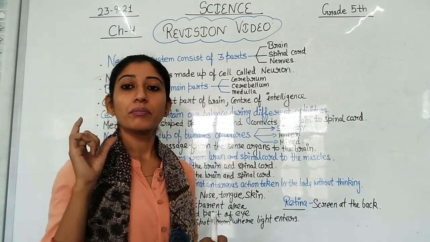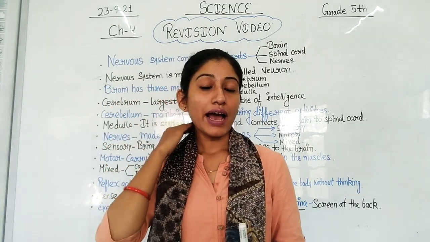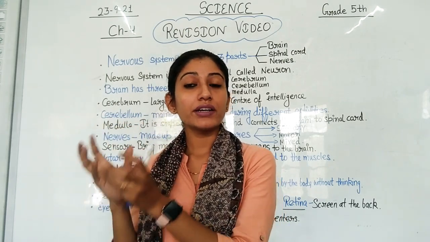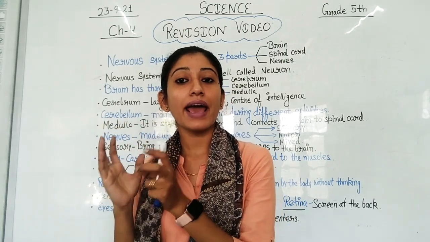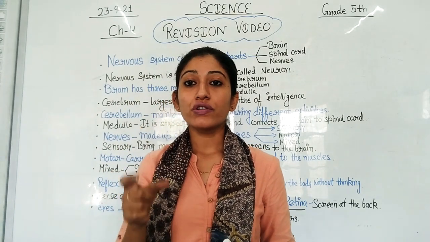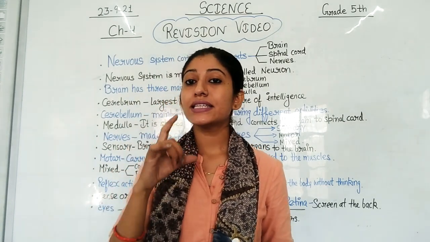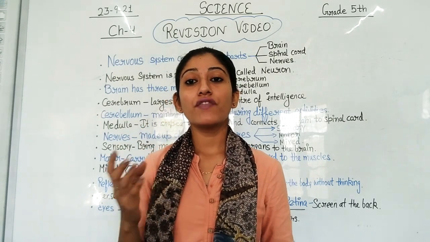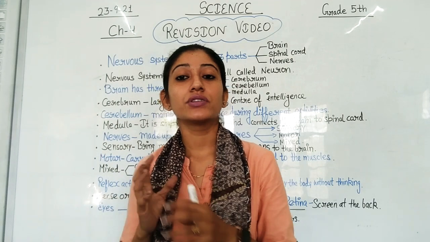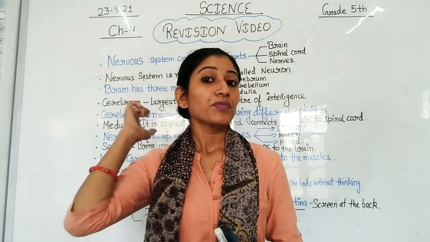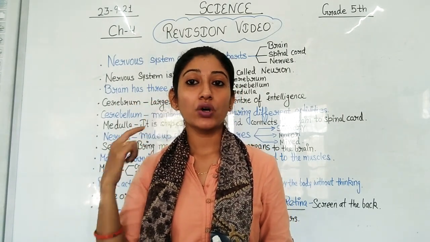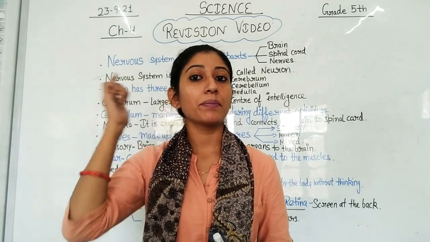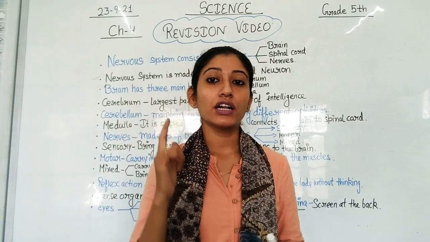Medulla lies below the cerebellum, and the full name of medulla is medulla oblongata. It looks like a stem and connects the brain to the spinal cord.